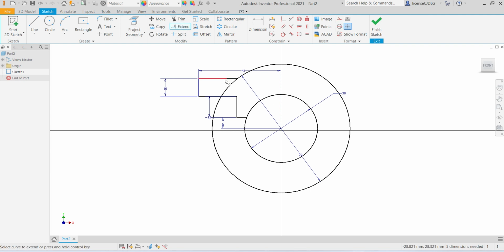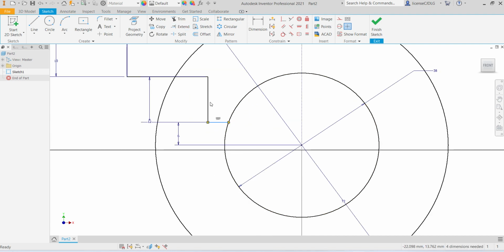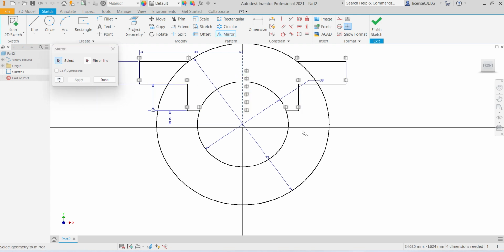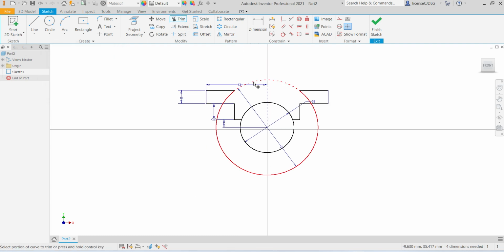So select extend, extend up to. So select 3 lines. Select mirror. Select trim. Select dimension.